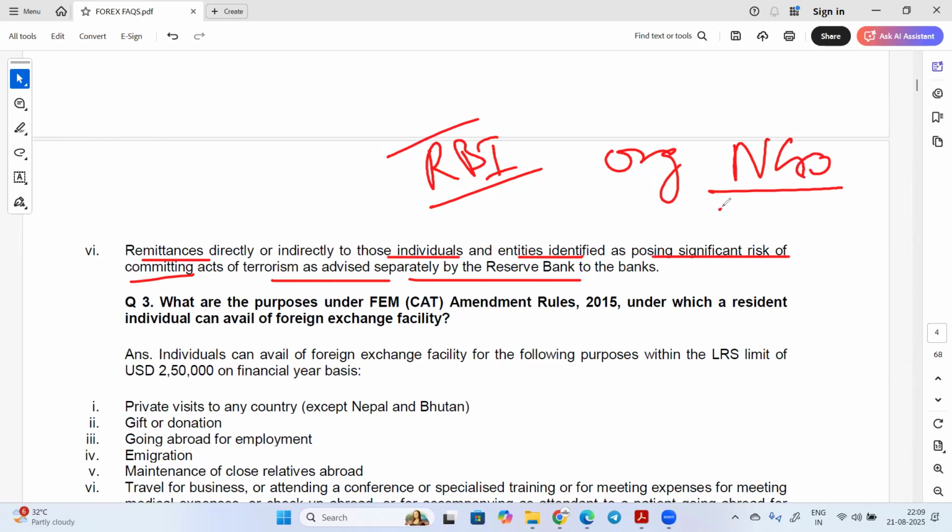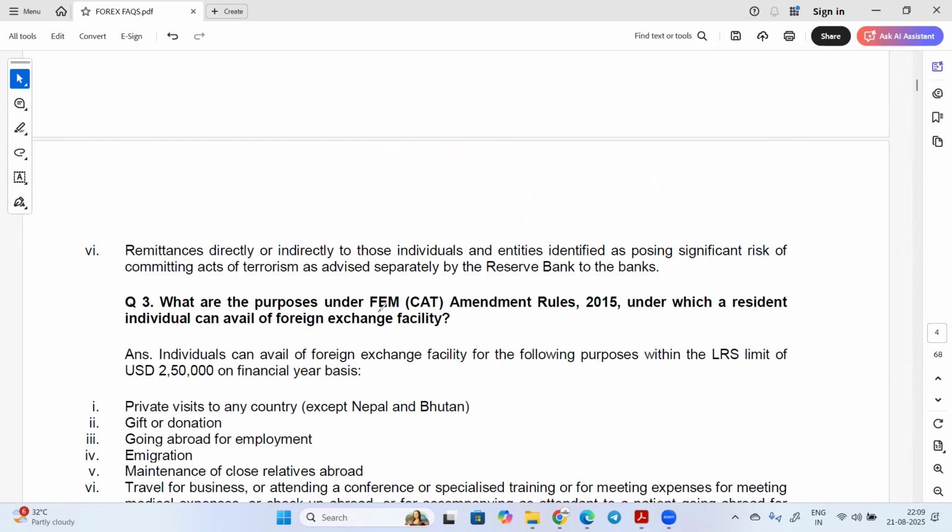Some will be getting blacklisted. Then RBI will provide the notification, and all have to follow. Next is what are the purposes under the FEMA amendment rule. This also we'll discuss.